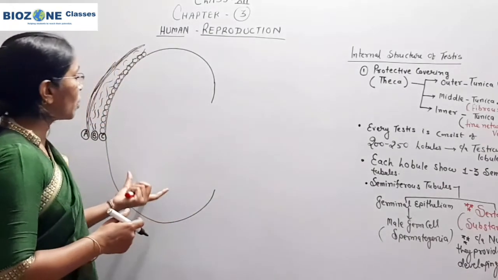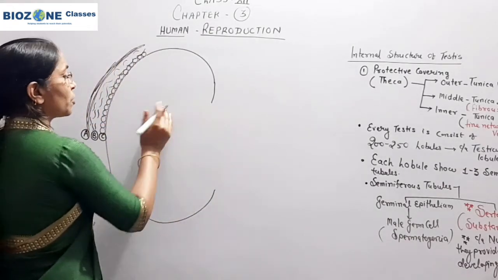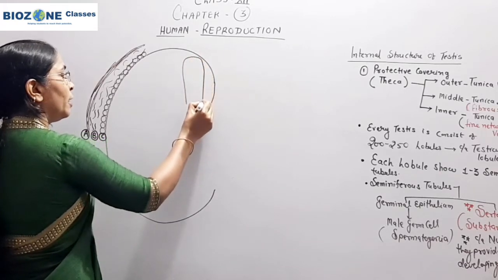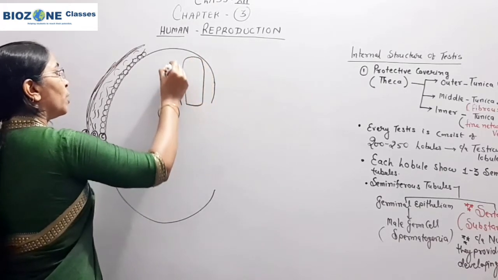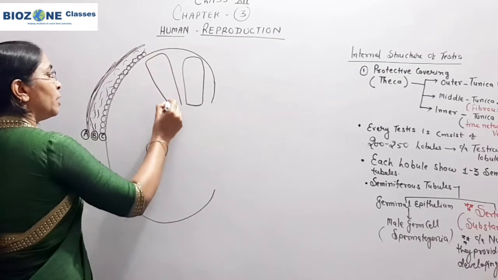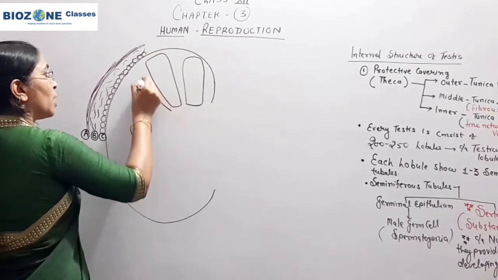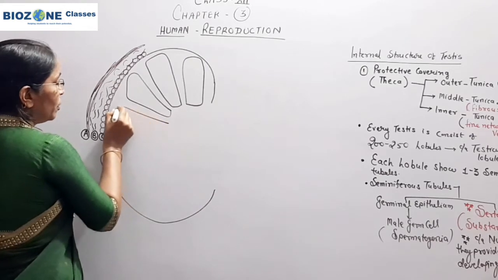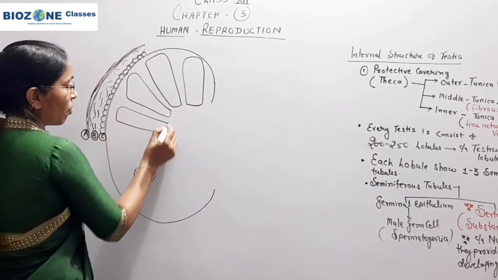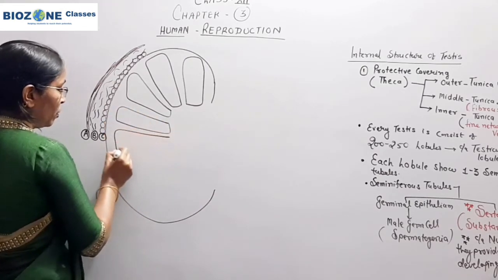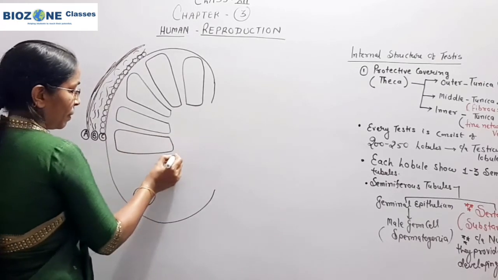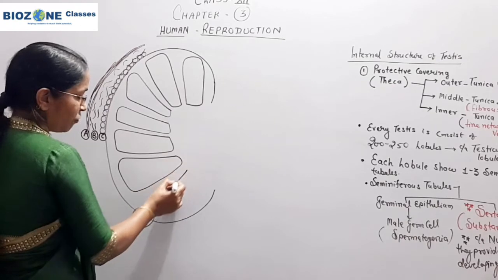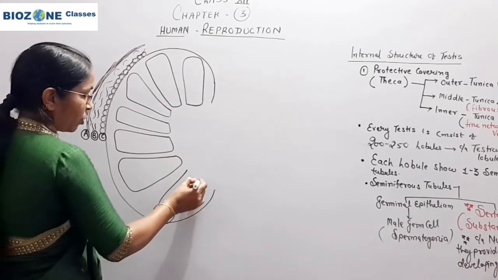Now we come towards the internal structure. Internally in the testes, the 200 to 250 testicular lobules are there, and these lobules, you remember, are the main site of spermatogenesis.